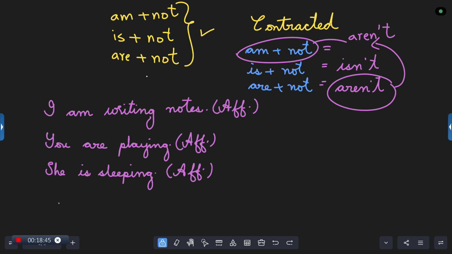How will we write the interrogative? Is she sleeping? Negative interrogative. Is she not sleeping? Contracted interrogative. Isn't she sleeping? Then comes the 2 question tags. For the first question tag, you must take this itself. She is sleeping, comma, isn't she? Next one, she isn't sleeping, comma, is she? That becomes affirmative question tag. So with this, we completed the present continuous tense. Then we'll start with the remaining of them.